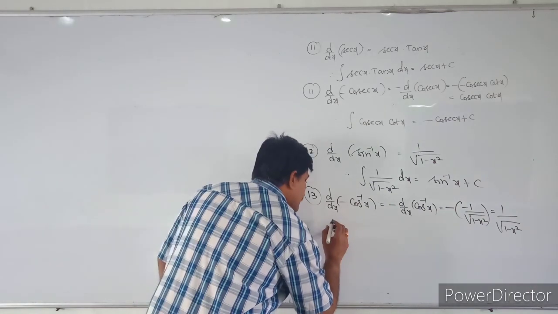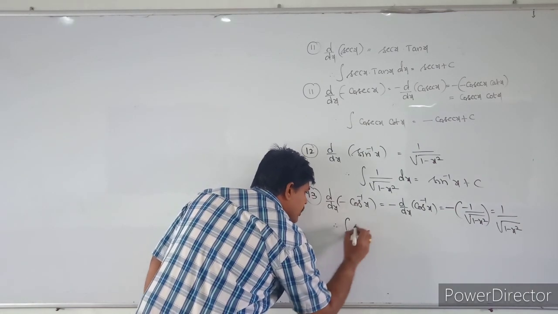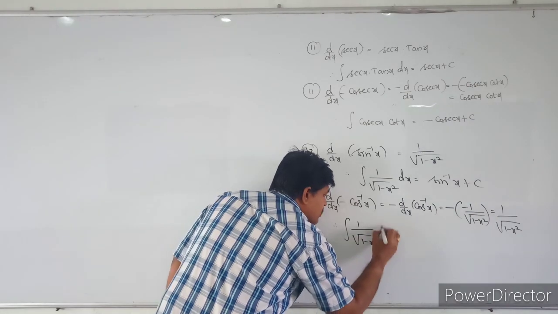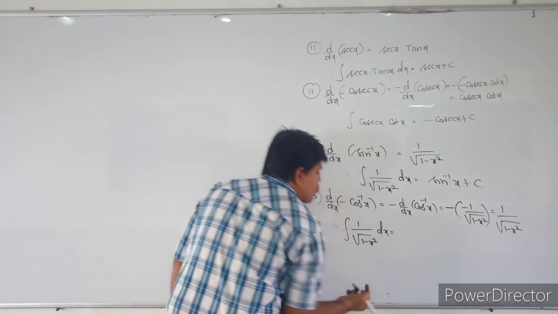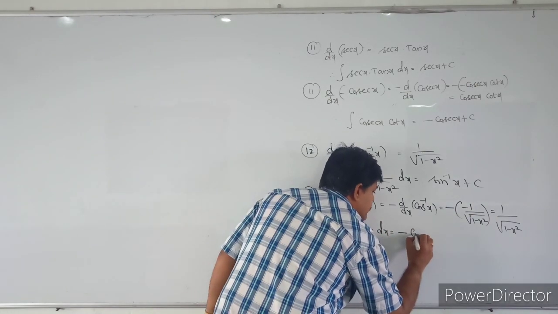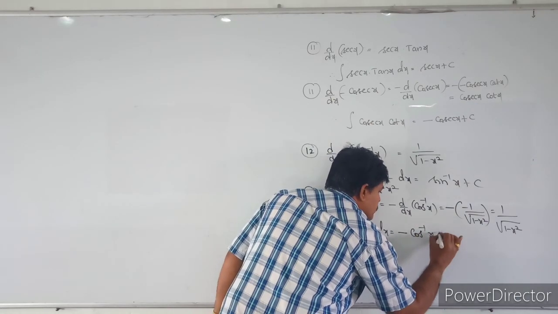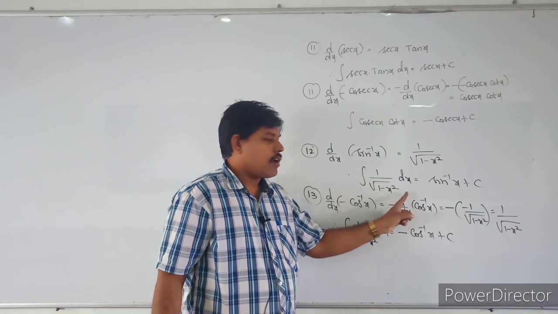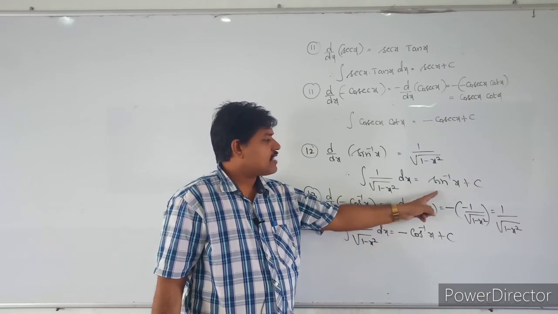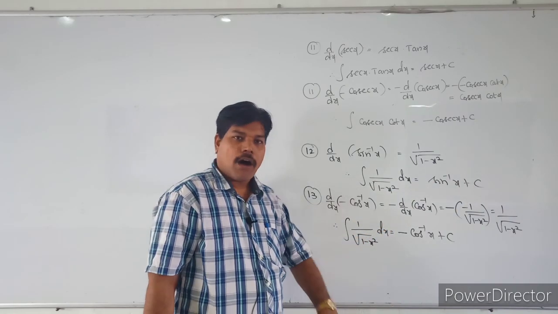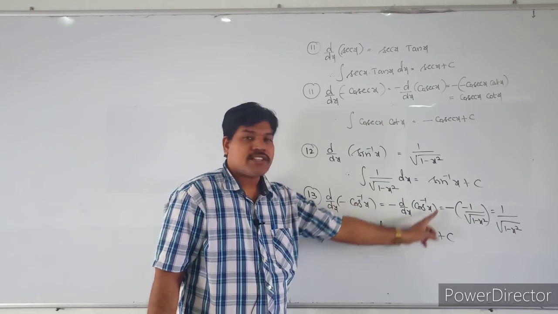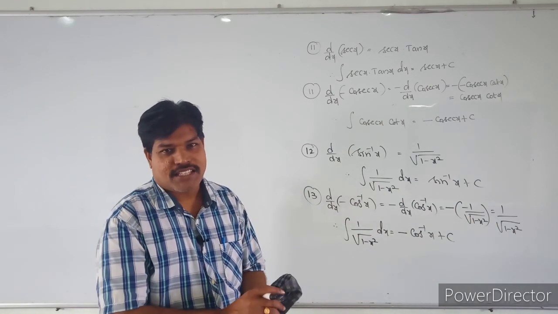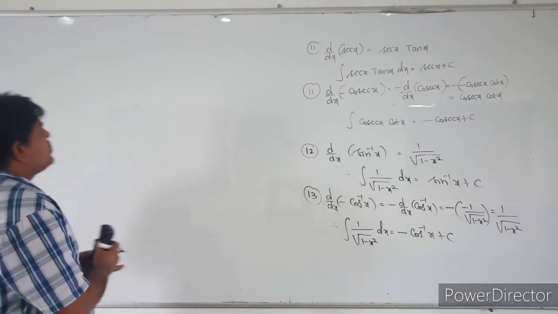So what is the integral here? Therefore, the integral of 1 by root of 1 minus x square into dx can be written as sin inverse x plus c, or you can write it as minus cos inverse x plus c also. Minus cos inverse x plus c. Okay. So see the next.